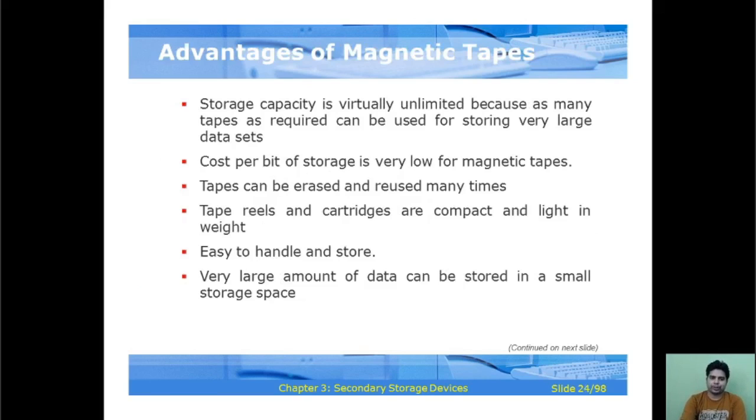Advantages of the magnetic tape. Storage capacity is virtually unlimited, because as many tapes as required can be used for storing very large data sets. The next advantage is that cost per bit of storage is very low for magnetic tapes, and tapes can be erased and reused many times. Tape reels and cartridges are compact and light in weight, easy to handle and store, and a very large amount of data can be stored in a small storage space.